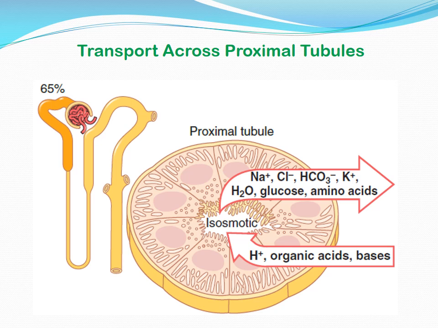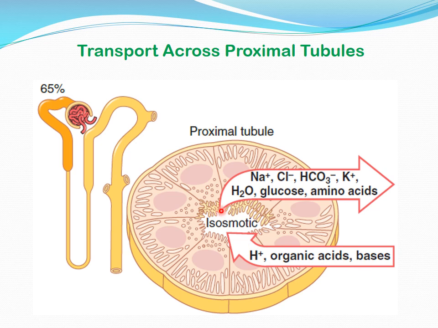So this is the summary of the transport across the proximal tubules. This is the part of the nephron, the initial portion of the tubules, the proximal tubules, from where 65% of the solutes and 100% of the glucose and amino acids will be reabsorbed. Suppose this is the tubular lumen and this is the renal epithelial cell. The maximum of the sodium, chloride, HCO3, potassium and water will be reabsorbed. With that, 100% of the glucose and amino acids will be reabsorbed. And there is also secretion of H plus ion, and with that certain organic acids and bases.